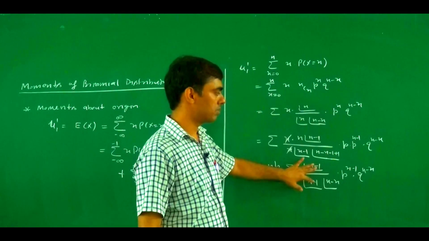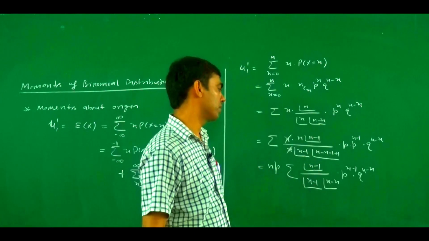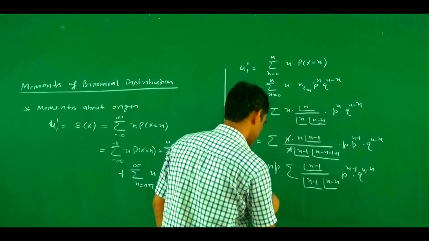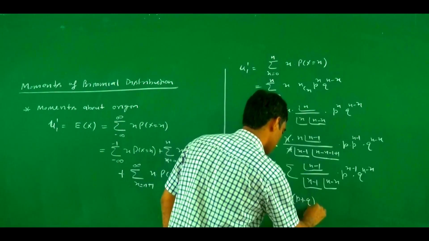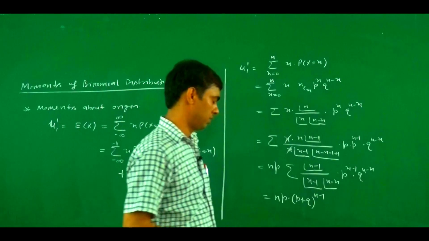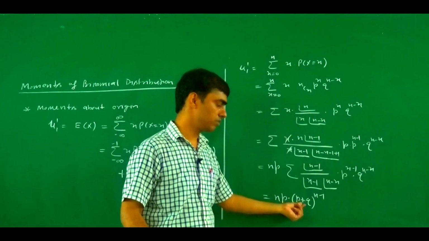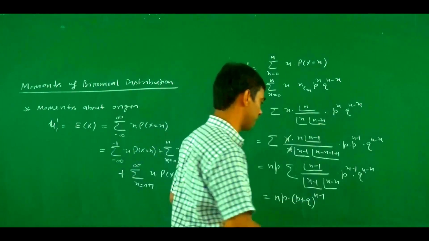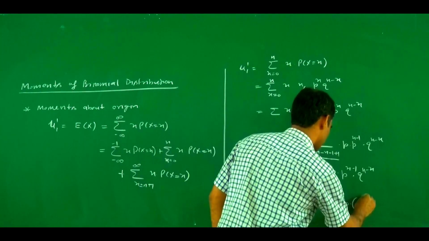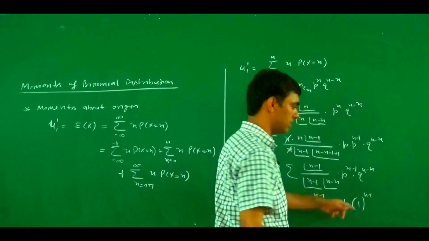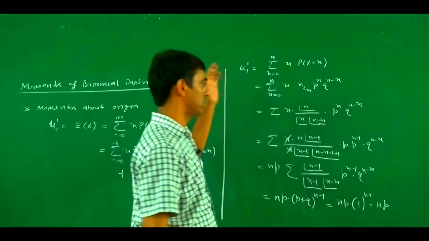If we closely observe, this is p plus q to power n minus 1. So this becomes np into p plus q to power n minus 1. P is the probability of success and q is the probability of failure, so p plus q becomes 1. So this becomes np into 1 to power n minus 1, and n is a positive number, so the value becomes np. This is mu1 dash.